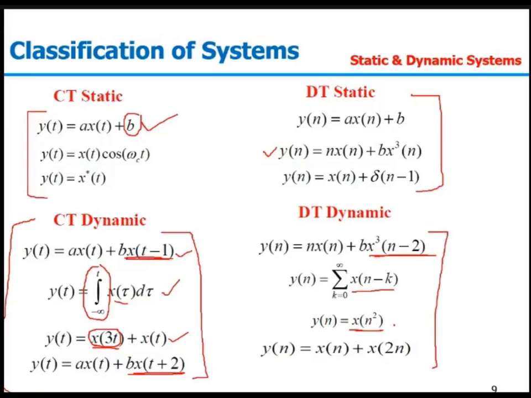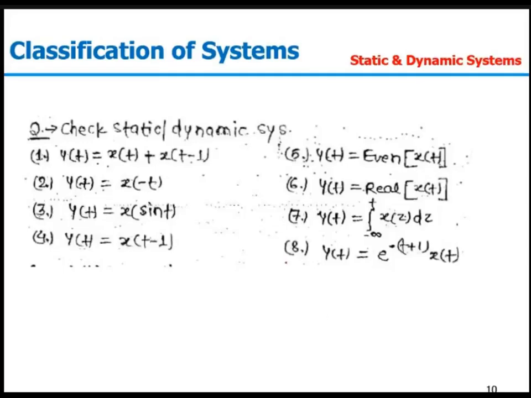It is n square. If it were x square[n], then it would be my static system. But since the given question is x[n square], if I take n equal to 2, y[2] will be x[4]. So it means it is depending on the future value, and same here, it is depending on the future value. So in summary, we can say the given system is static in nature if it is only depending on the present value, and it is dynamic in nature if it is depending on past or future values as well.